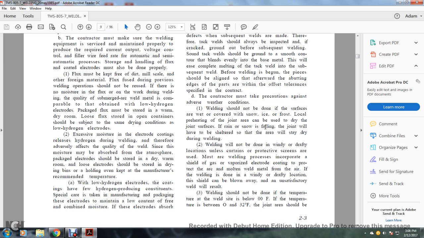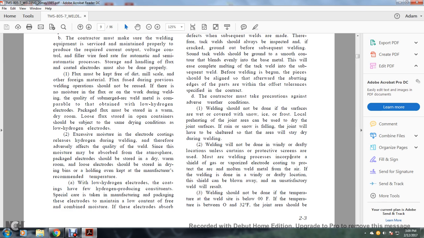The contractor must take precautions against adverse weather conditions. Welding should not be done if the surfaces are wet or covered with snow, ice, or frost. Local preheating of the joint area can be used only to dry the joint surface area. If snow is falling, the joint must be sheltered so that the area will stay dry before and during the weld. Welding will not be done in windy, drafty locations unless certain protective screens are used.